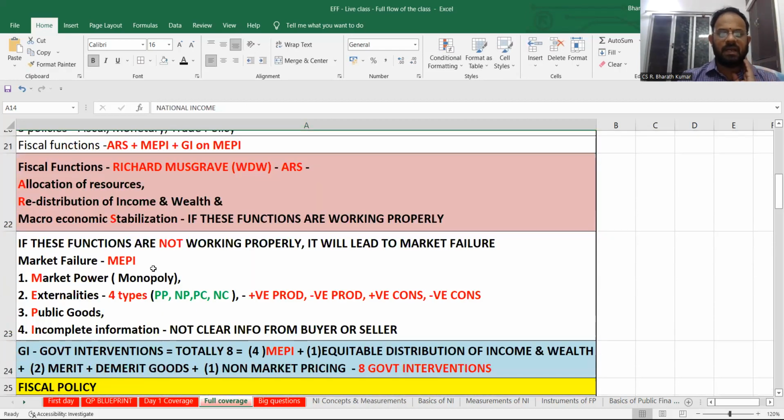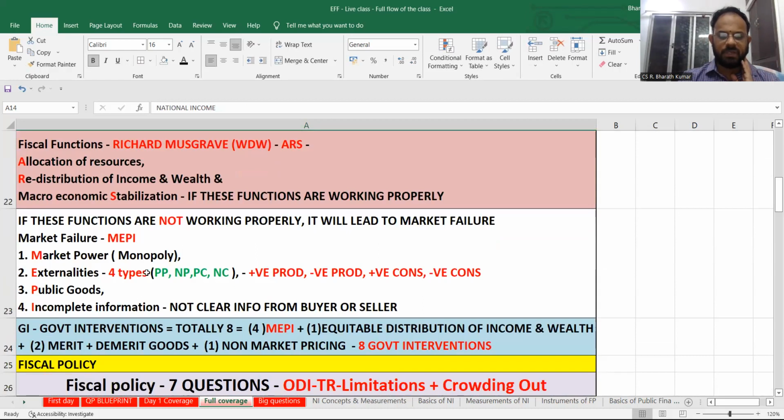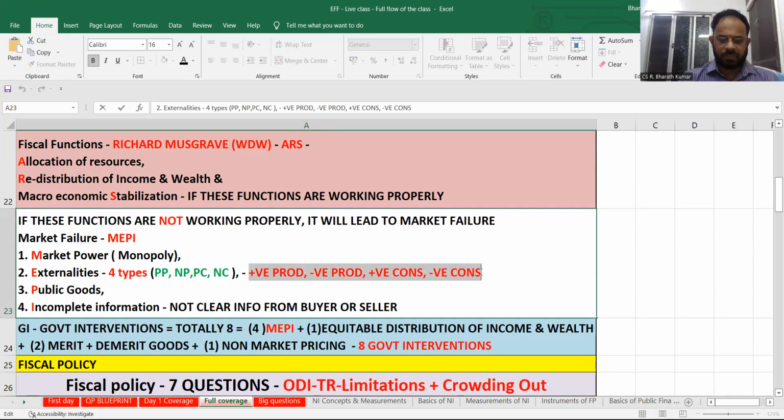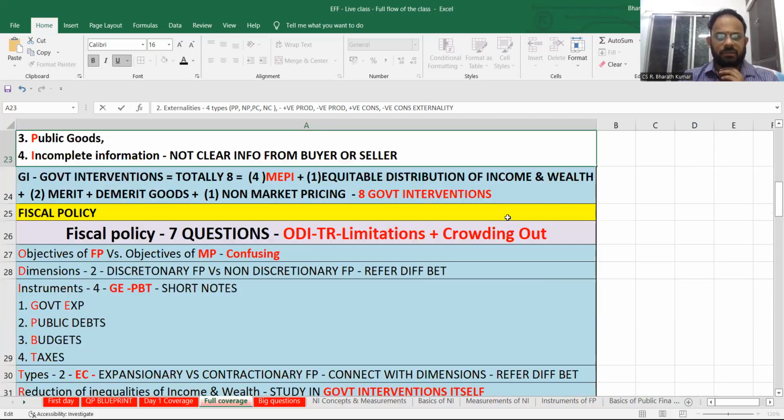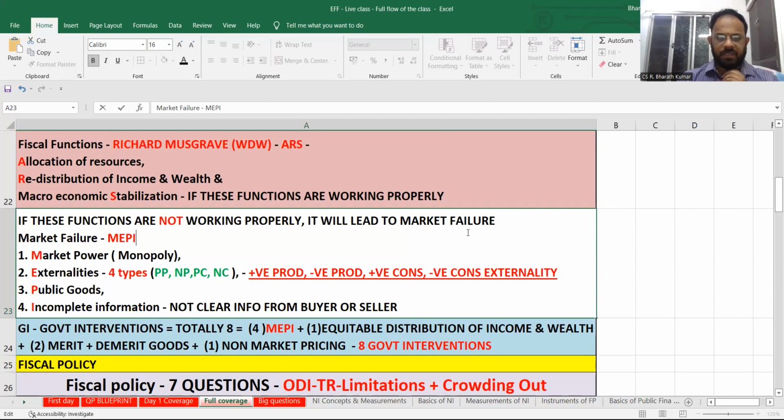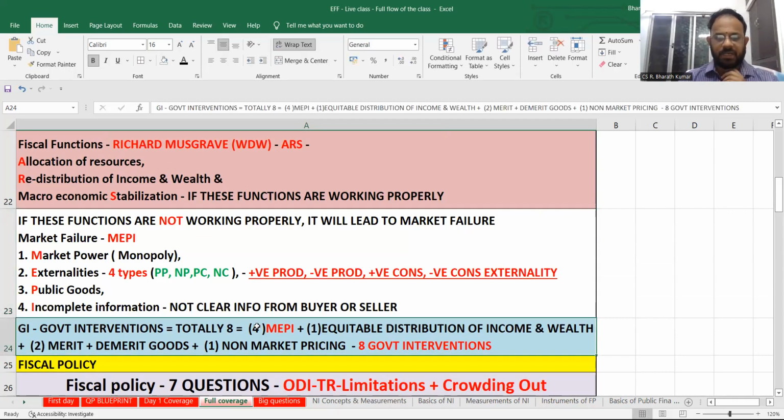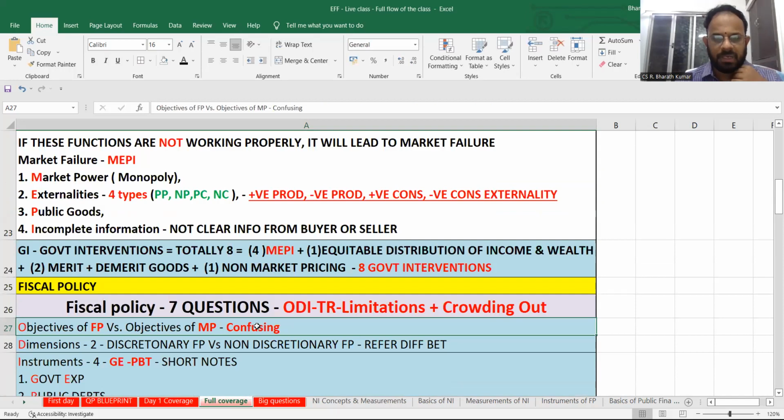When I say externalities, there are 4 types. You can remember this. 4 types: positive production externality, negative production externality, positive consumption externality, negative consumption externality. Public goods, incomplete information. And we have already told government intervention is 4 plus equitable distribution of income and wealth plus merit goods plus demerit goods plus non-market price.